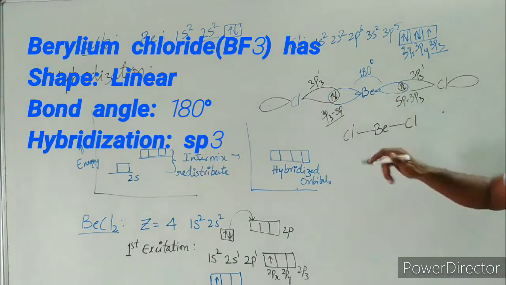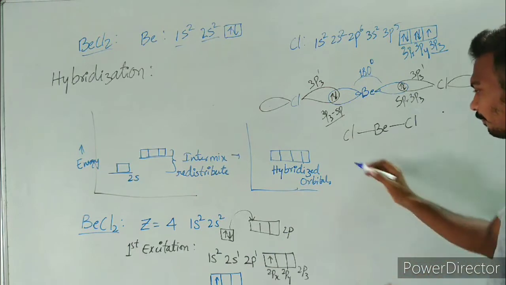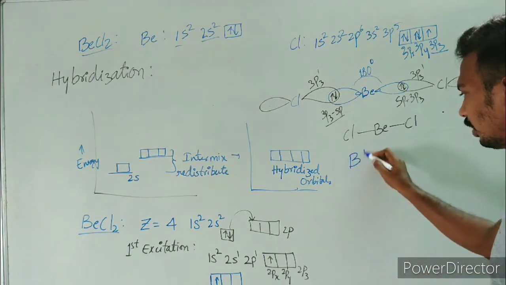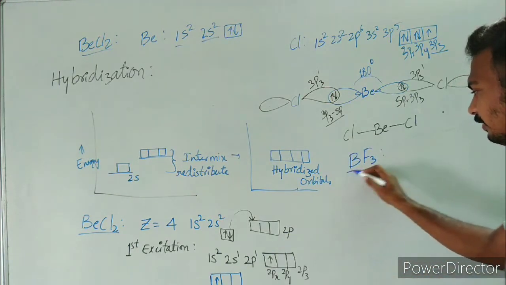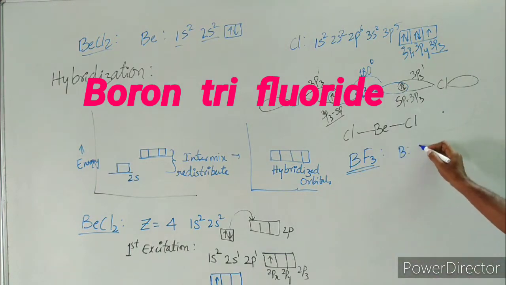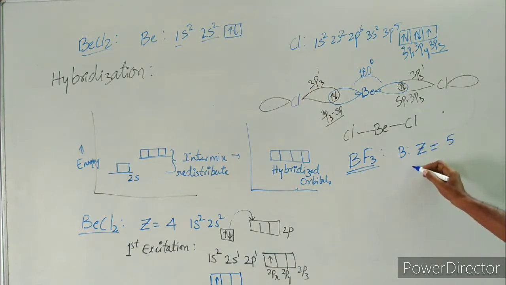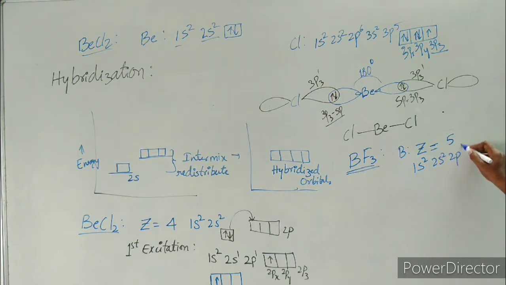Right, now let us see the next example, boron trifluoride. You know boron has atomic number 5 and electronic configuration 1s2, 2s2, 2p1.